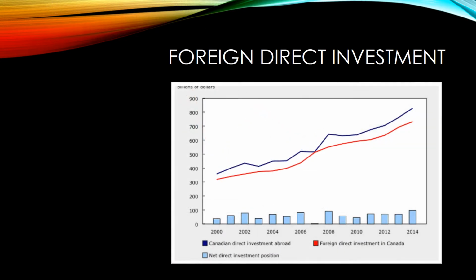Foreign direct investment. The stock of Canadian direct investment abroad grew by 8.8% in 2014, reflecting both outward investment flows as well as the upward revaluation effect of the weaker Canadian dollar against the US dollar. Meanwhile, the level of foreign direct investment in Canada rose by 5.8%, led by investment flow from the United States. As a result, Canada's net direct investment position increased for the first time in 3 years to reach $96.5 billion, making the largest net asset position on record.